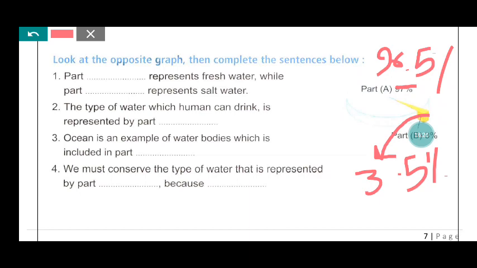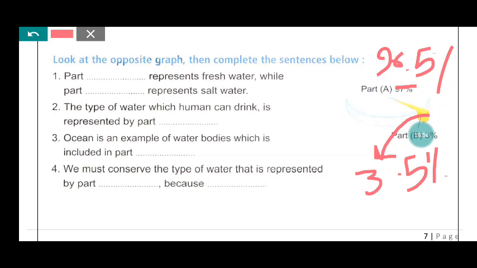Okay, no, part A, I'm sorry, part A, I can see the diagram. Okay, letter A, part A represent salt water, but part B represent fresh water. I'm sorry, but I can't see the drawing well. Okay, number two. The type of water which a human can drink is represented by part B, fresh water.